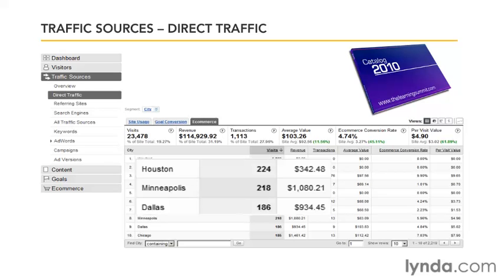Now, of course, I don't know for sure that this traffic came from this particular mailer, but if I'm willing to make that assumption, either based on the fact that I got little to no traffic from them before, or I saw a spike right around the time that those mailers were sent out. Granted, this is not necessarily precise data, but it's a lot more information than I had before when we were just looking at one big lump sum of direct traffic.